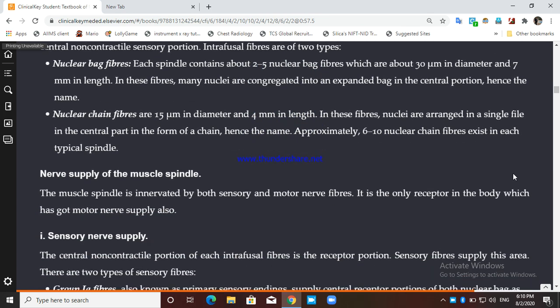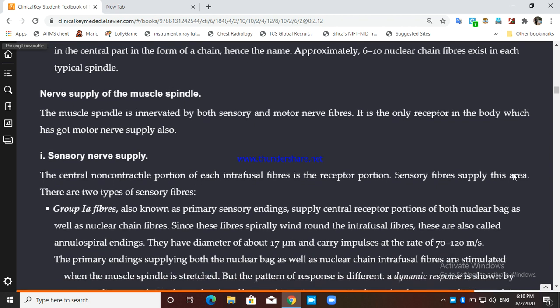Now nerve supply to the muscle spindle. Just visualize the figure again. The muscle spindle is innervated by both sensory and motor fiber. It is the only receptor in the body which has both sensory and motor supply. See, a receptor should have only sensory supply, right? But this is the only receptor in the whole body, the muscle spindle, that has motor nerve fiber also along with the sensory fiber, right?